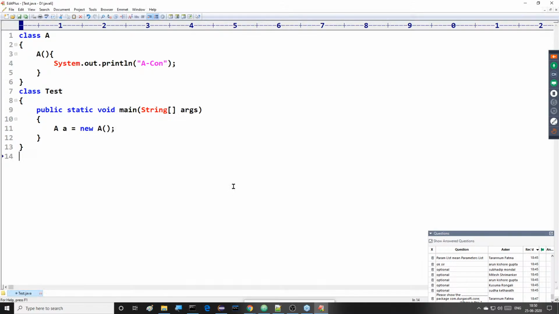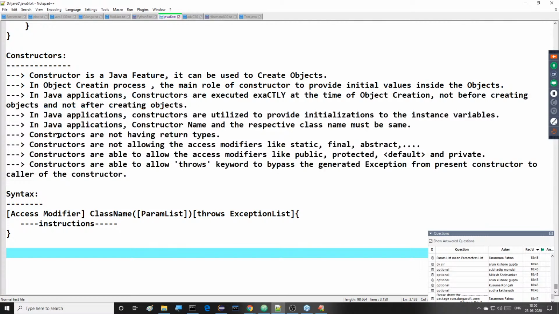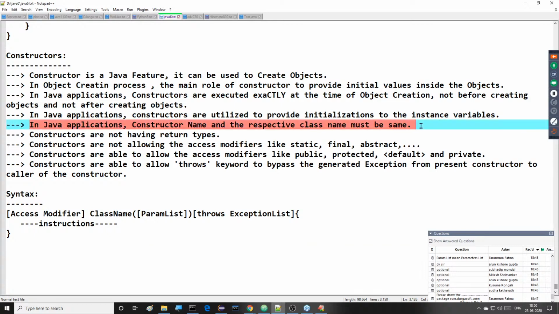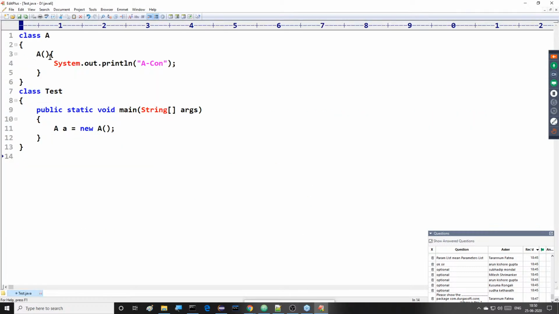What is the point I'm telling you? Simple points I want to show now. First of all, a Java constructor name and the respective class name must be same. Right, sir. I want to check it. The name of the constructor and the class both are same.